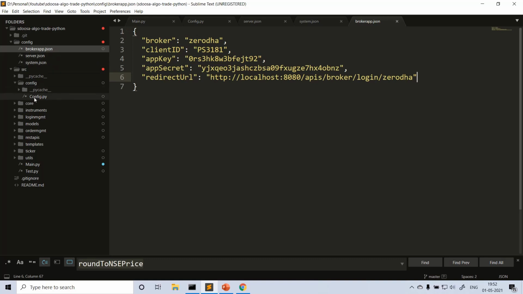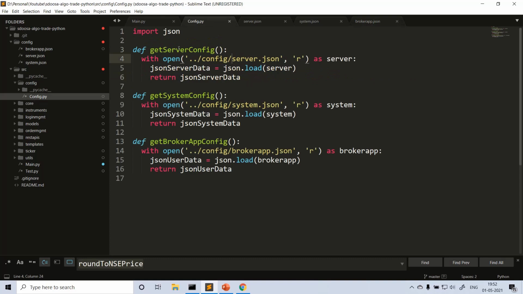Okay, this is the config, and if you come to config.py, these are the three files we are reading from outside of the source code, and they are being used across the application wherever required. Okay, and if you come to the next folder, or I can say package or module, whatever, there's a core folder I created.